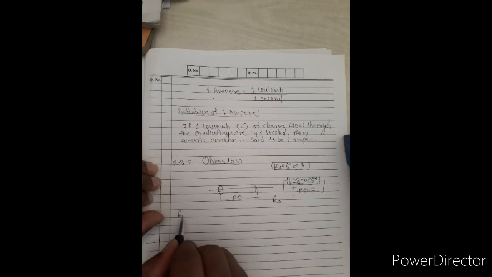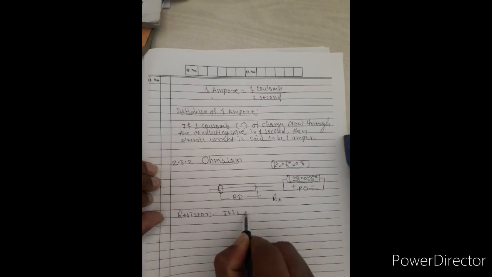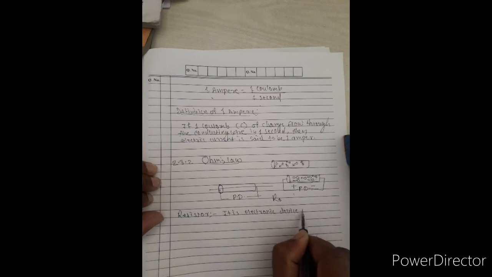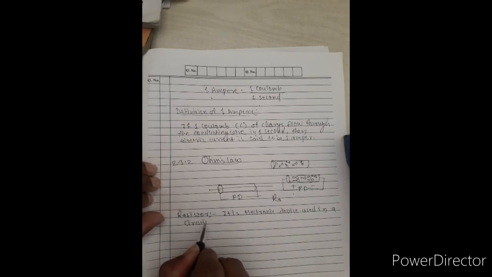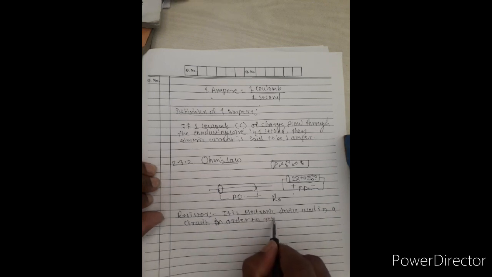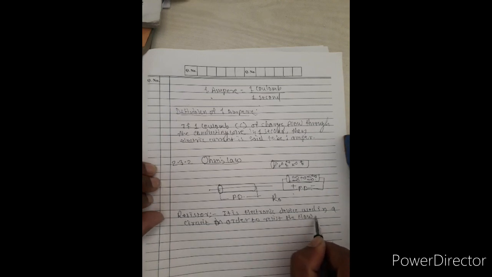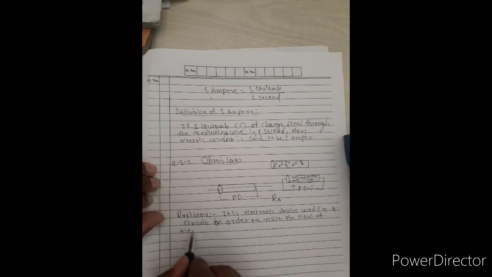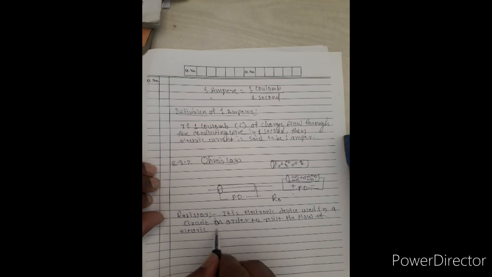So what is a resistor? A resistor is an electronic device used in a circuit in order to resist the flow of electric current.